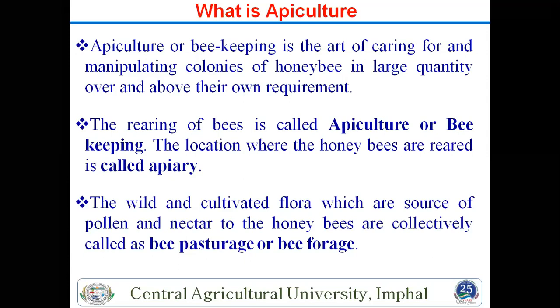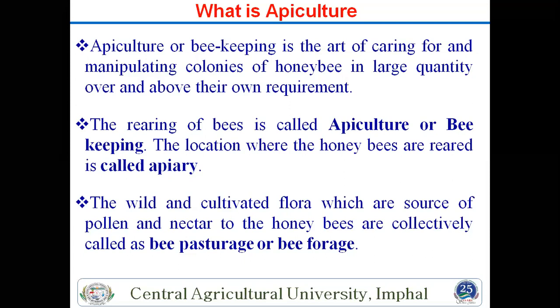Then what is an apiary? An apiary means the location used for rearing honeybees. That area is known as the apiary. Apiculture means rearing of honeybees, but the area used for your honeybee rearing is the apiary.